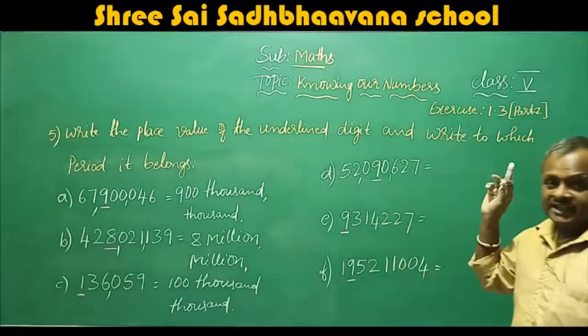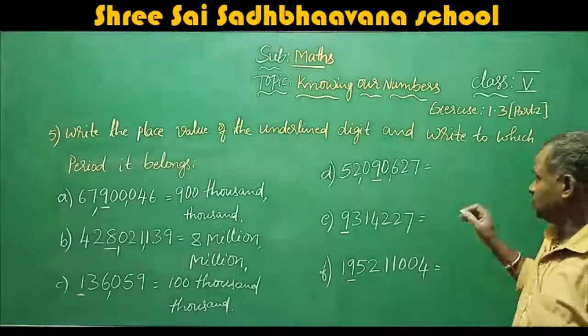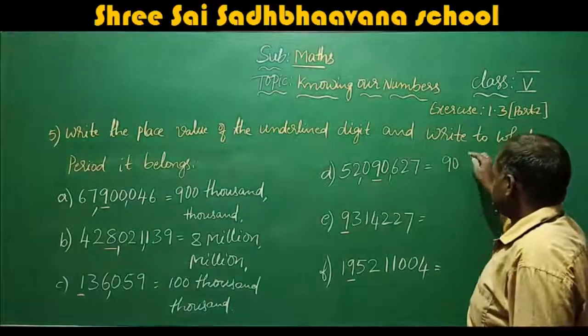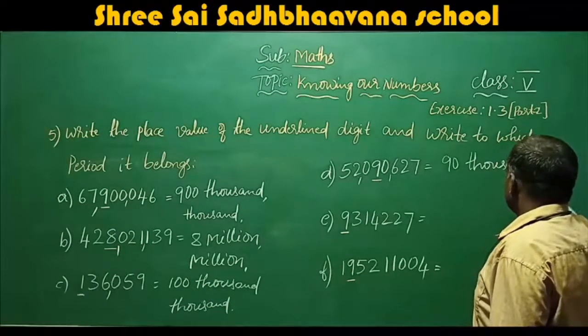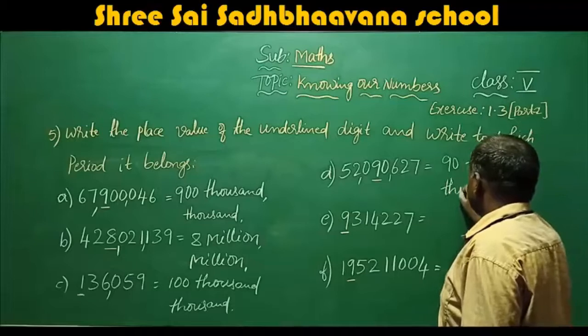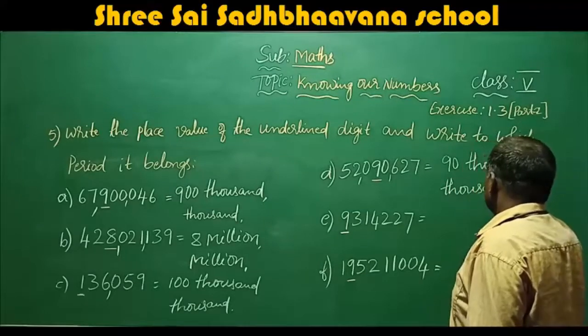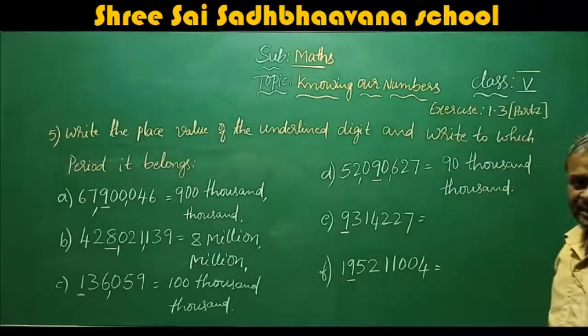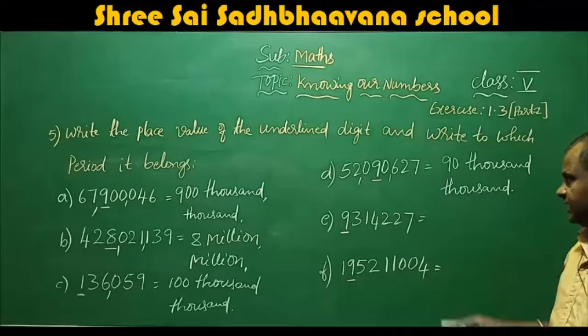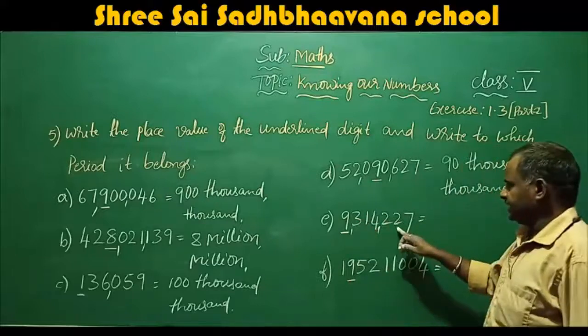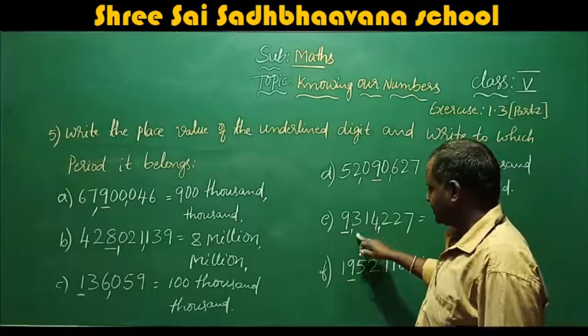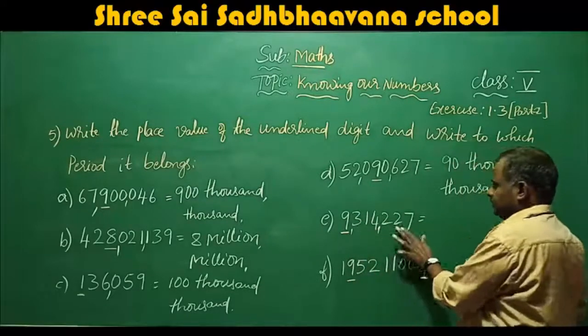So 9 is in the 10,000 place, so the place value is 90,000. This is in the 1000 period. Okay, next problem: unit, 10, 100, 1000, 10,000, 100,000, million.